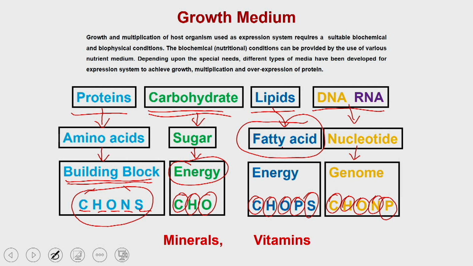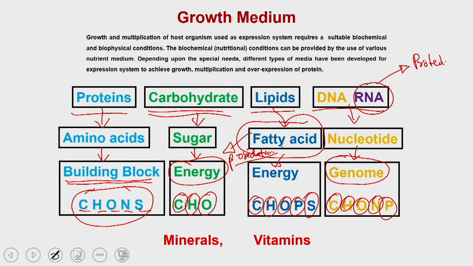Similarly, the lipid or the fatty acid is also a source of energy for the cell, and the fatty acid produces the energy by a process called beta oxidation. So, the fatty acids get oxidized by beta oxidation to generate the energy. And the nucleotide is a basic molecule for generating the genome, or RNA, which is utilized for producing the protein.